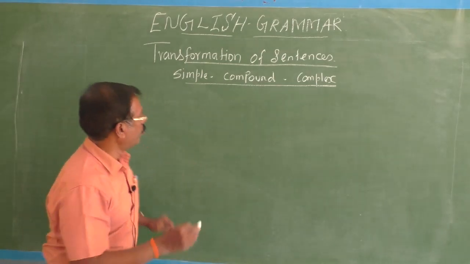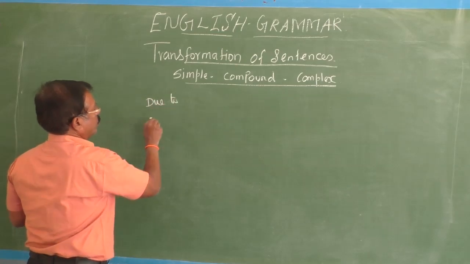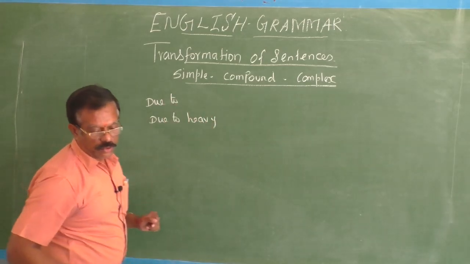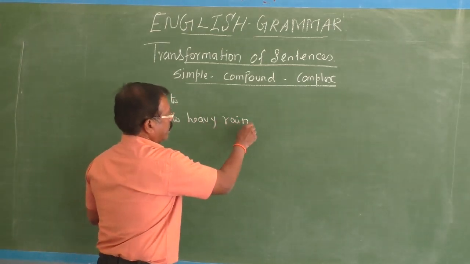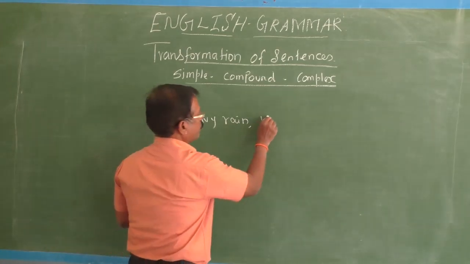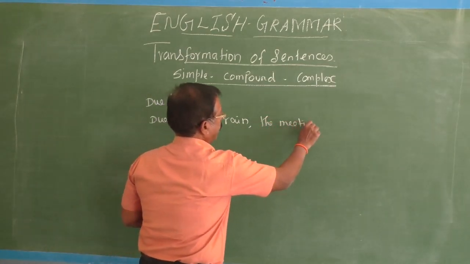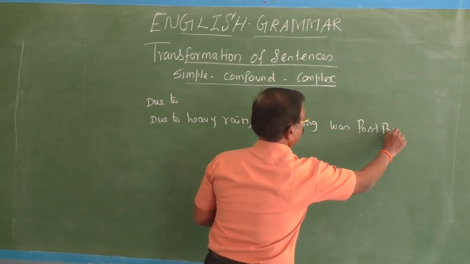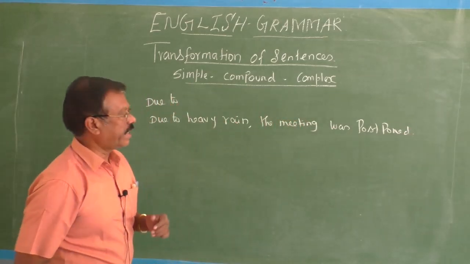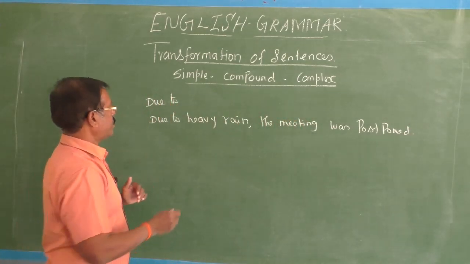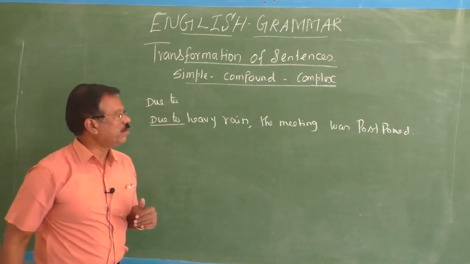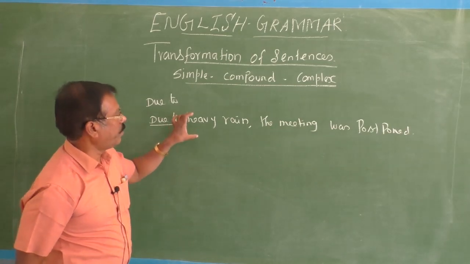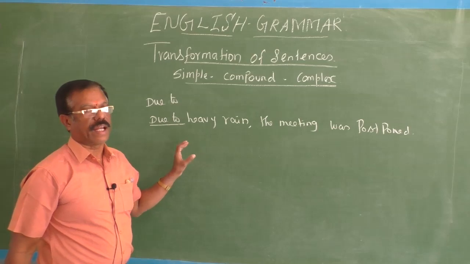Okay, fine. Second: due to heavy rain, the meeting was postponed. The given sentence is in the simple form, that is, a simple sentence, because it starts with the phrase "due to heavy rain". Then you have to change, as I told you already, this phrase by expanding it into a clause.